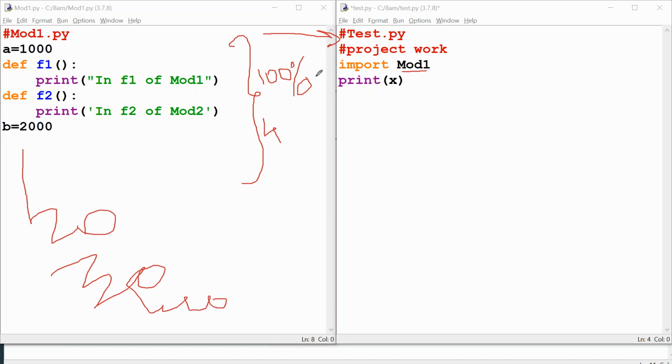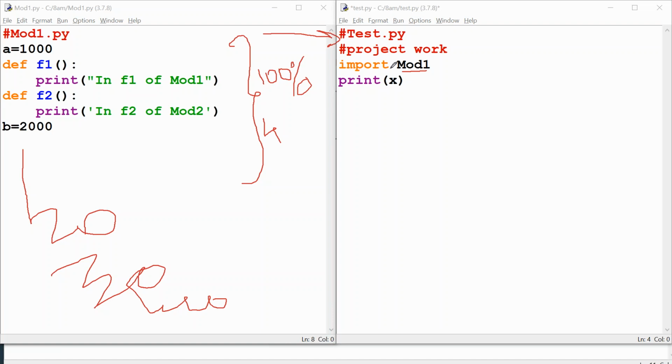Whenever you do normal import, there is no word "normal" in the syntax. Just for your understanding, I said normal import. Basically we write only the import command and give the module name. Whenever you give import space module name, 100% of properties will come and fall here, meaning they are made available, right? It's like #include stdio.h. Whenever you write #include stdio.h or #include conio.h, all functions of that header are made available for your C program, right?